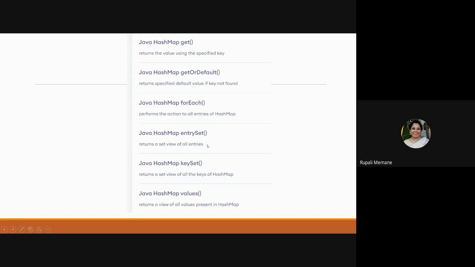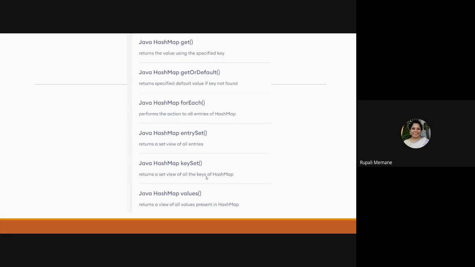Now we have seen when we add elements in the HashMap, that particular key and value is called the entry. So if I want to display all the elements which are there in my HashMap, I use the method entrySet and it returns the set view of all entries. Then I say keySet, it is just going to return the key values, right?